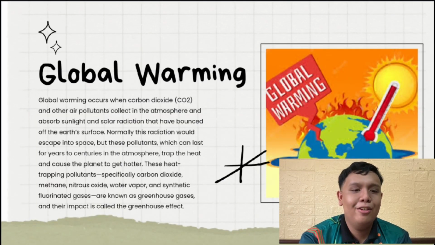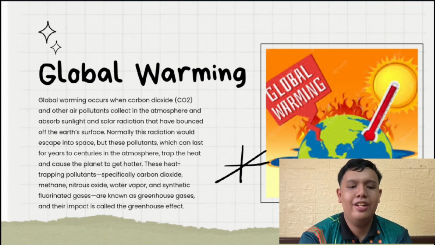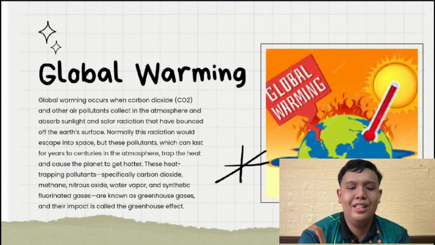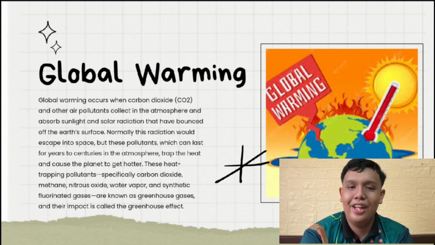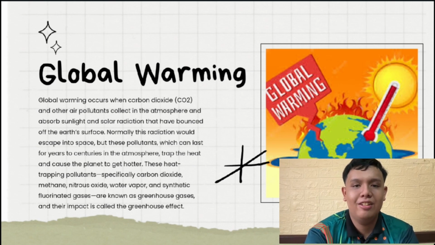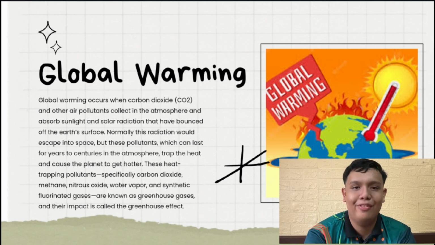Second of all, we need to know what global warming is. Global warming occurs when carbon dioxide and other air pollutants collect in the atmosphere and absorb sunlight and solar radiation that have bounced to Earth's surface. Normally, this radiation will escape into space, but these pollutants, which can last for years to centuries in the atmosphere, trap the heat and cause the planet to get hotter. This heat-trapping pollution, specifically carbon dioxide, methane, nitrous oxide, water vapor and synthetic fluorinated gases, is known as greenhouse gases, and their impact is called the greenhouse effect.